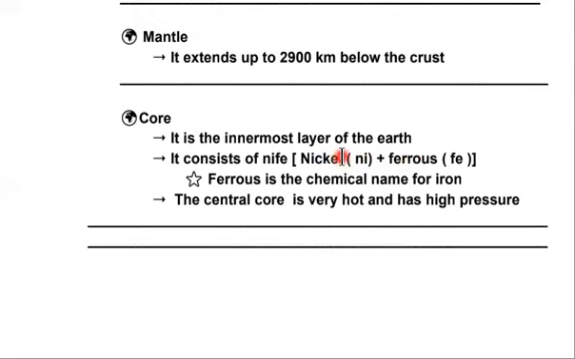Nickel is another mineral whose chemical symbol is Ni, and ferrous is simply iron. It is the chemical name for iron. You can see over here, it is the chemical name for iron. So Ni and Fe form Nife. I hope you're clear why we call it Nife and what it consists of: ferrous and nickel.